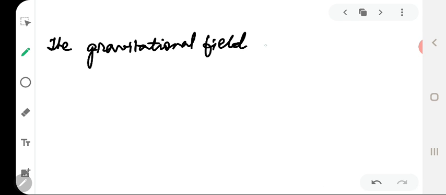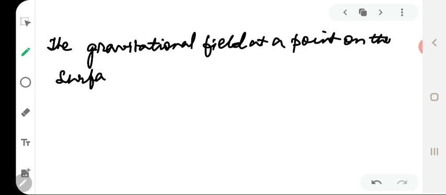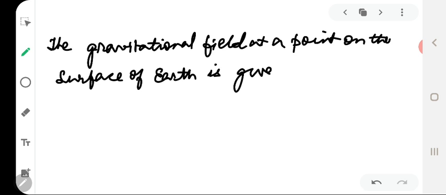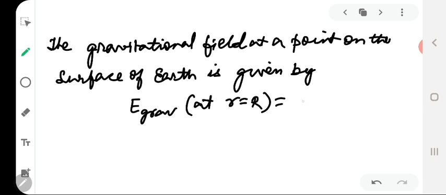Therefore, the gravitational field at a point on the surface of Earth is given by GM by R square, which is actually equal to acceleration due to gravity. Small g stands for acceleration due to gravity at the surface of the Earth.